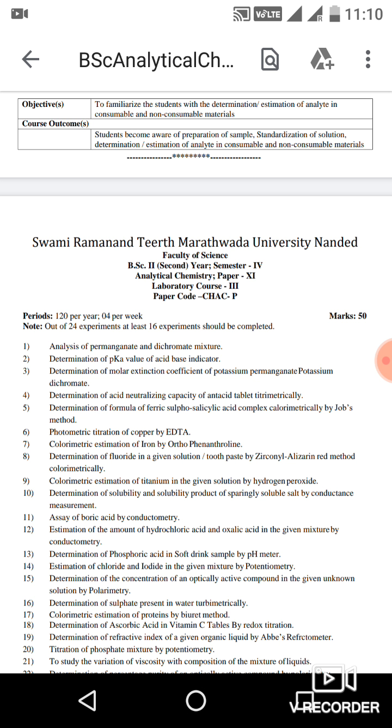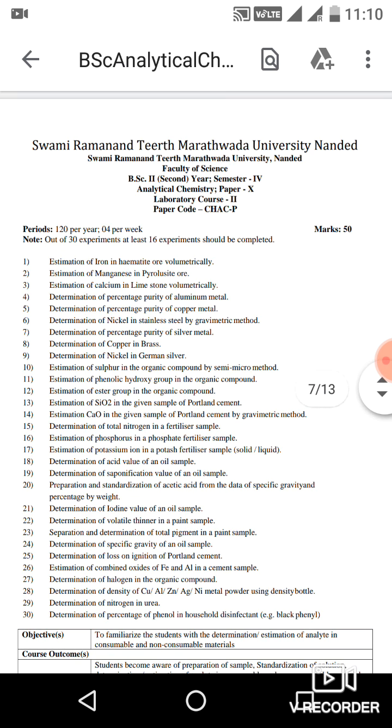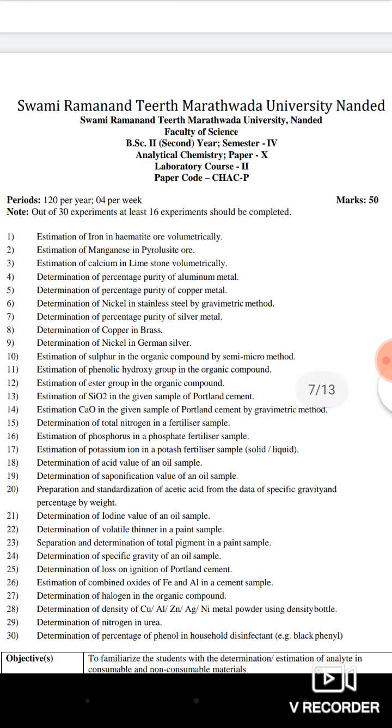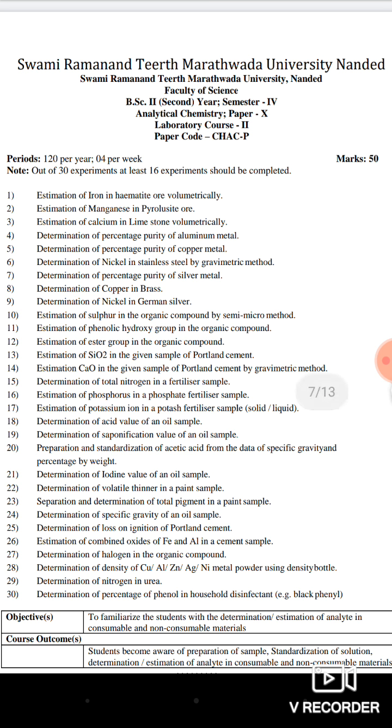In this laboratory course we are going to carry out and perform different experiments: estimation of iron in hematite ore volumetrically, estimation of manganese in pyrrhotite ore, estimation of calcium in limestone volumetrically, determination of percentage purity of aluminum metal, determination of percentage purity of copper in the metal, determination of nickel in stainless steel by the gravimetric method, determination of percentage purity of silver metal, determination of copper in brass, determination of nickel in German silver, determination of sulfur in organic compound by semi-macro method, estimation of phenolic hydroxy group in the organic compound, estimation of ester group in the organic compound.